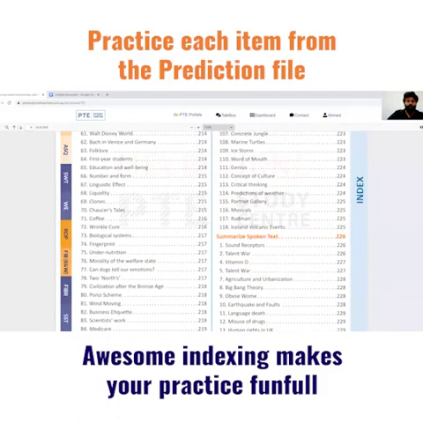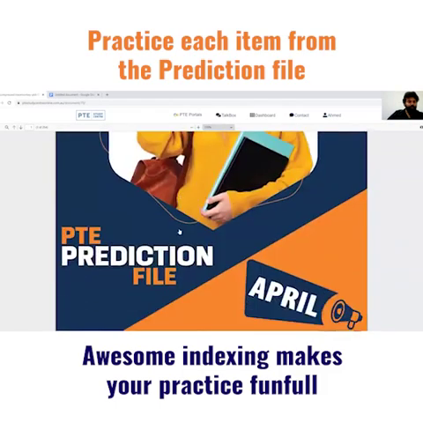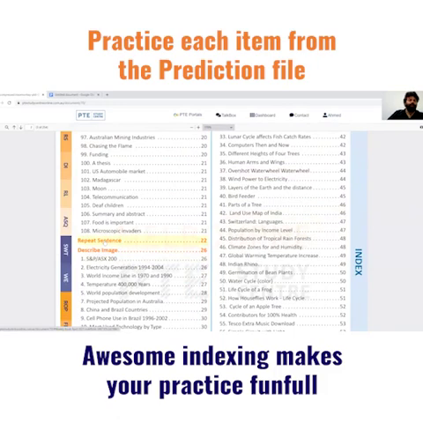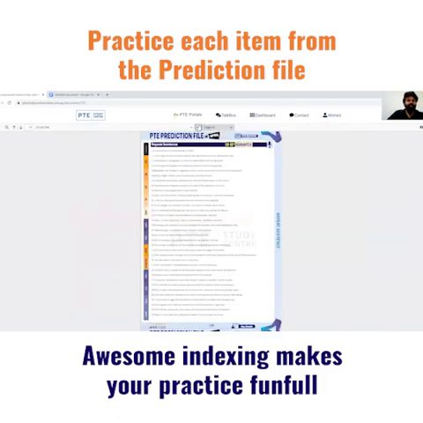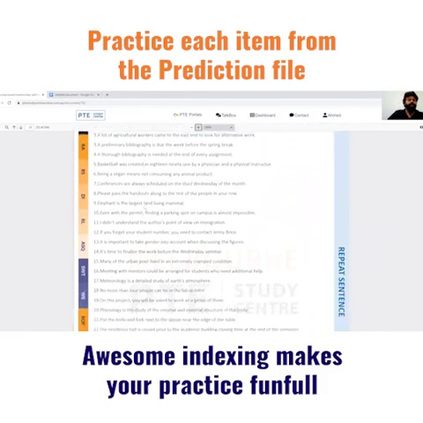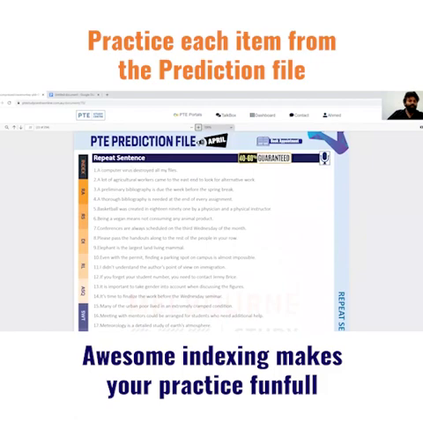Of course, after read aloud, our next topic will be repeat sentence. For repeat sentence, you basically have transcripts of different audios. What you can do is go through these transcripts and read them a couple of times. So if you get the same audio in the real exam, these words, these phrases, this information is somewhere in your memory, so you can capture the content of those audios properly.